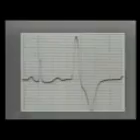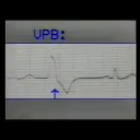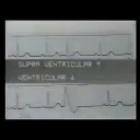Compare it with the normal beat and note the wide QRS with inverted T wave. Once again, note the features of a ventricular premature beat. The QRS complex is wide and bizarre, and the T wave is opposite in direction to the main QRS complex. So let us now study the differences between ventricular and supraventricular or atrial premature beats.